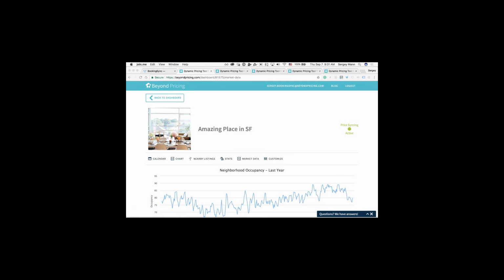The other thing I'll mention, because I didn't get to this earlier, is how often we sync prices and how that works. We will automatically update our pricing based on changes in demand that we're seeing in the market every 24 hours. Every single day at midnight, we'll look at that and update your prices based on what we're seeing. We generally won't change them too much day over day, so you don't need to go in here every single day.